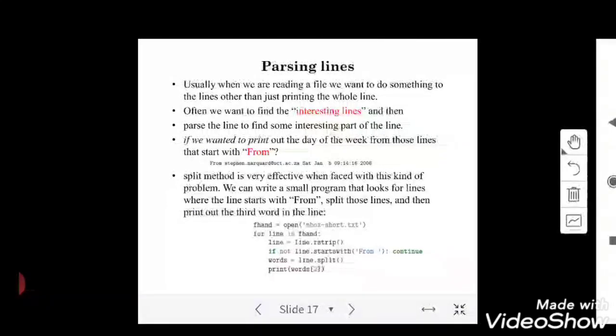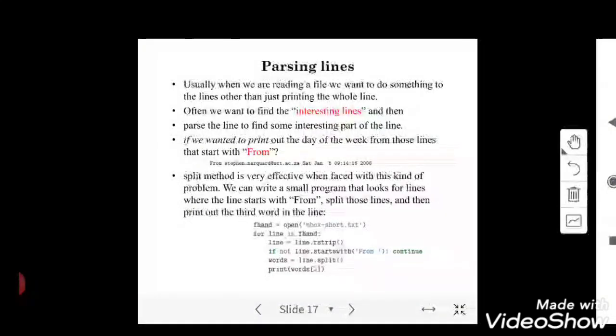The input is given as a text file. In that you have a number of lines, let it be 5 lines or 10 lines. What you should do is take all the lines that start with the word "From". You need to find the lines that start with the keyword "From". If you are given 10 lines, let us take, for example, that only 3 to 4 lines start with the word "From". Those 3 to 4 lines have to be separated.